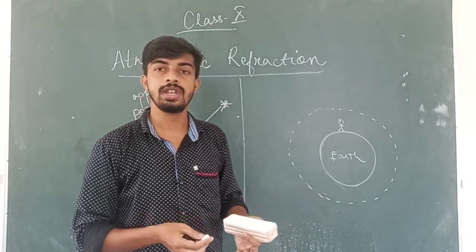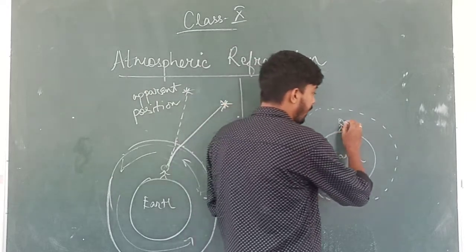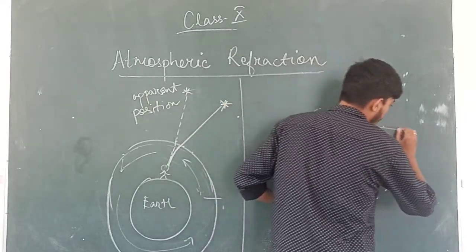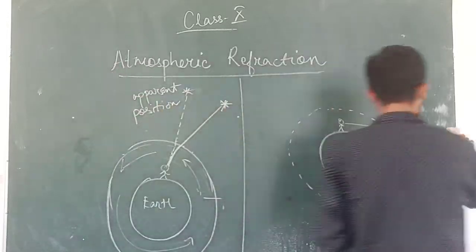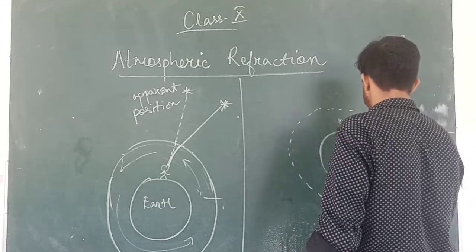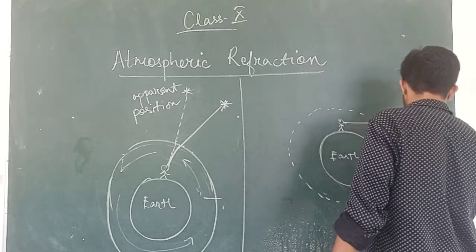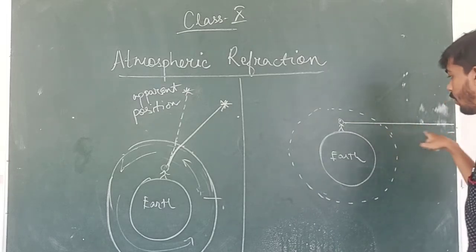Basically we can see up to the horizon. Horizon means the level up to which we can see straight. This is the horizon of the person.